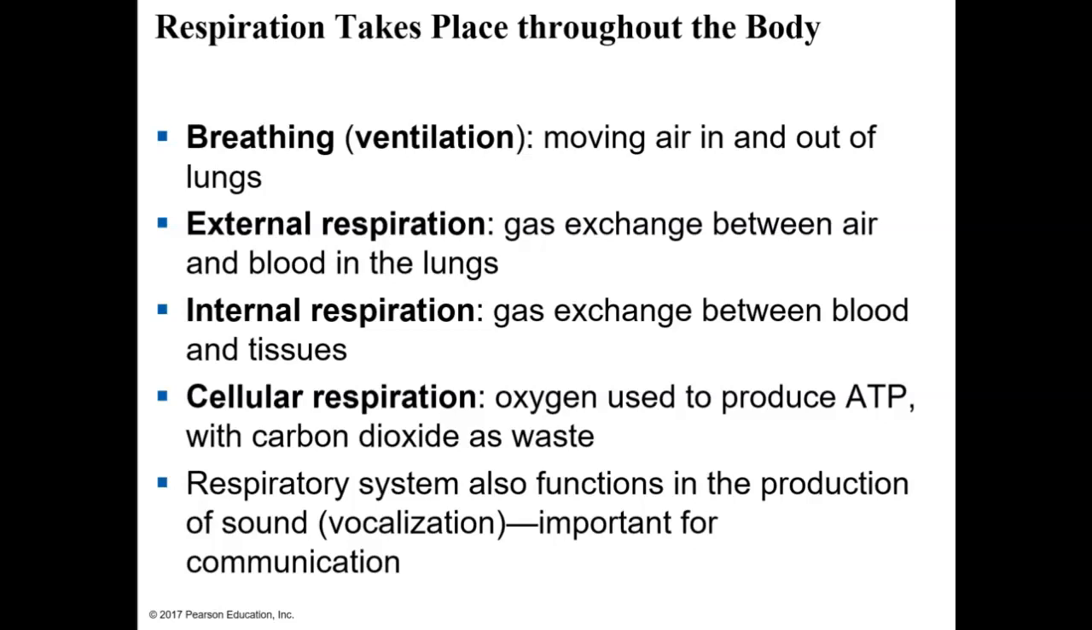Then the last type of respiration we have is cellular respiration, and we spoke about this a little bit in Unit 1. We talked about how cells use food. We talked about glucose, glycolysis, the citric acid cycle, and the electron transport chain. That's all part of cellular respiration. So cells use food and oxygen. They use that process to make ATP, and they also produce carbon dioxide.